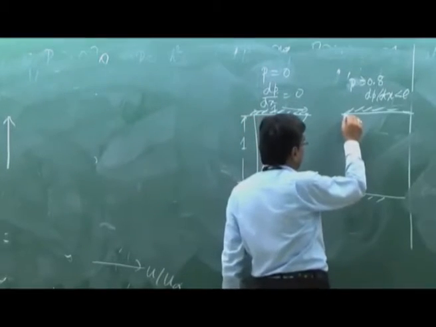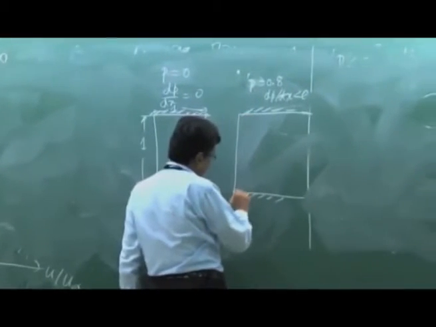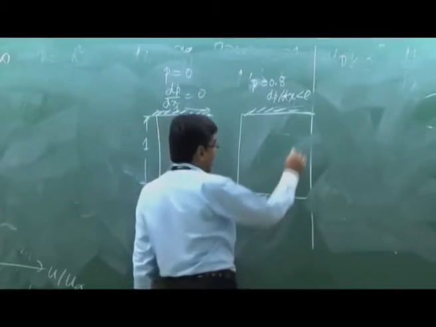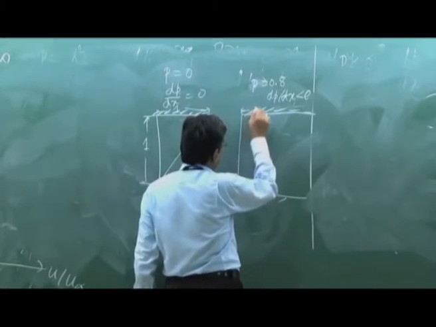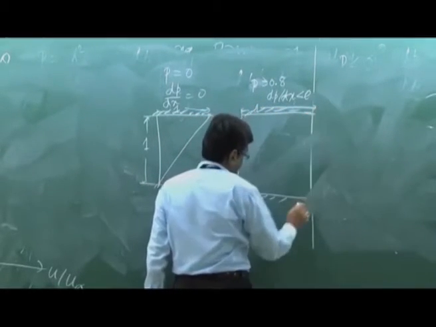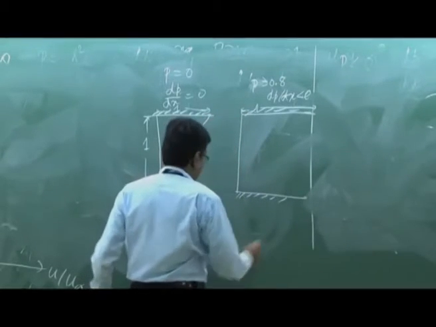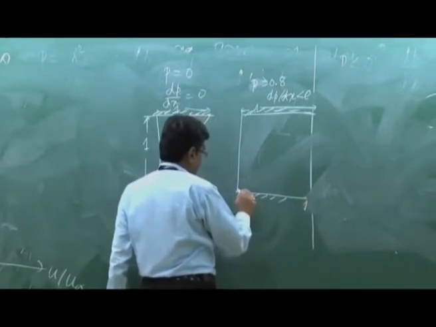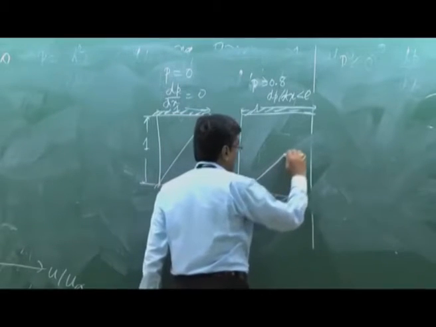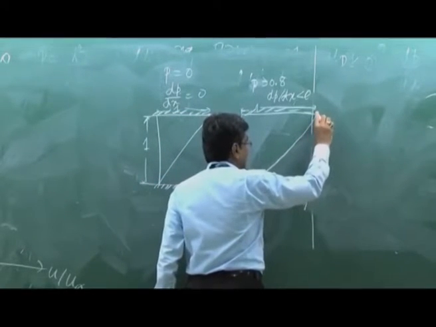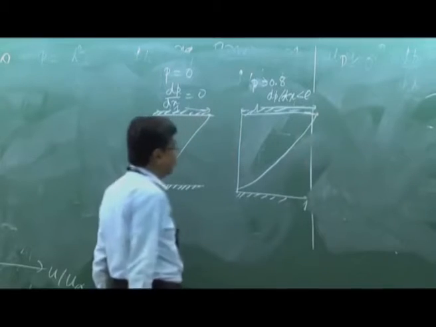In that case, the picture is like this. This is 1, the same u by u infinity. This scale is 1. The picture shows a nonlinear profile like this. It doesn't have a maximum within the flow domain.